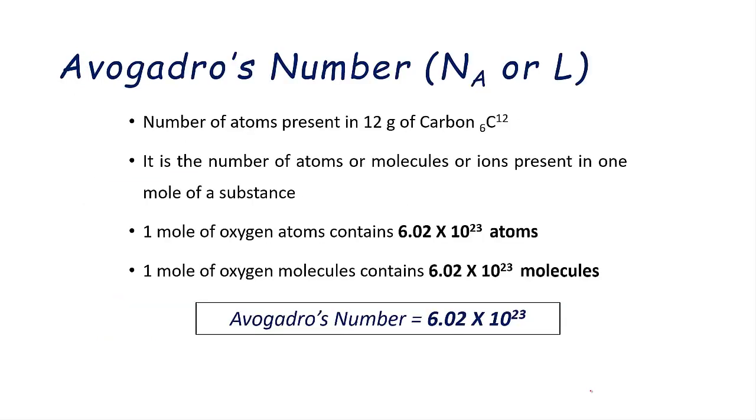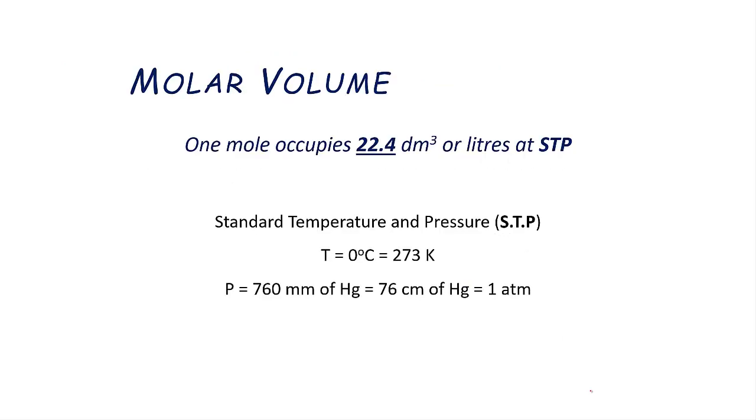The number of atoms present in 12 grams of carbon 12 isotope is basically termed as Avogadro's number. In acronym form, it can be written as Na or L. It is the number of atoms or molecules or ions present in 1 mole of a substance. 1 mole of oxygen atoms contains 6.023 into 10 raised to 23 atoms. 1 mole of oxygen molecules will also contain 6.023 into 10 raised to 23 molecules. So Avogadro's number is 6.02 into 10 raised to 23.